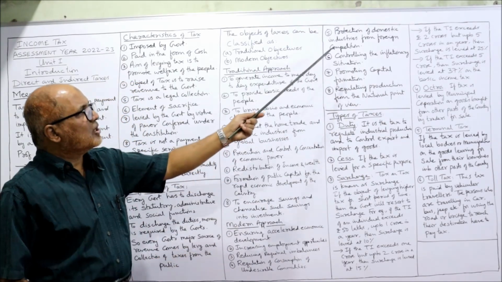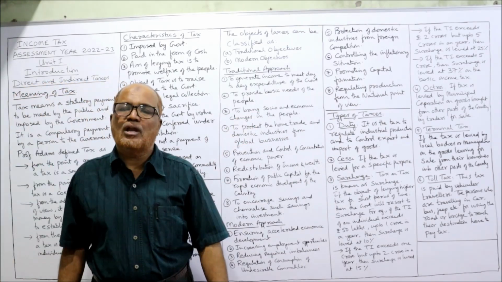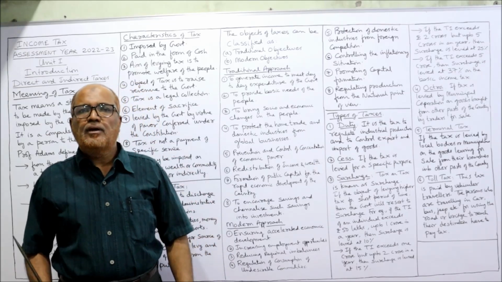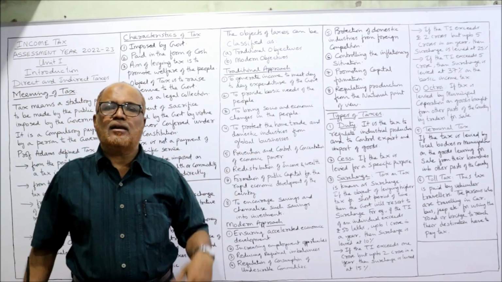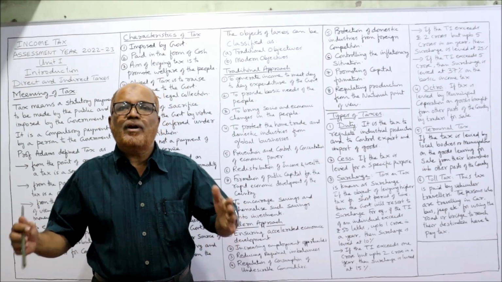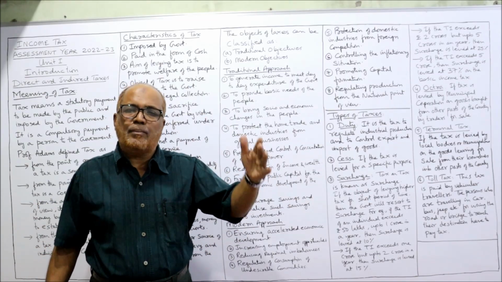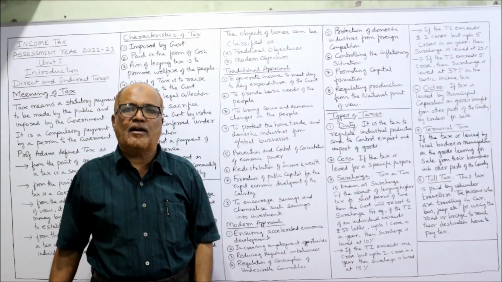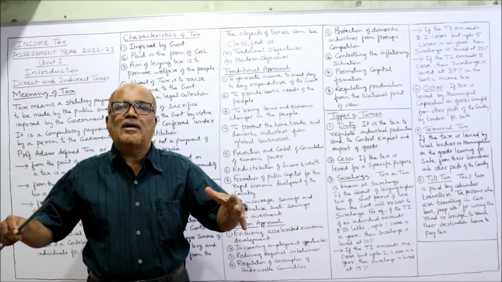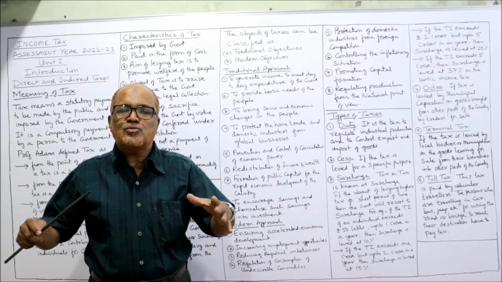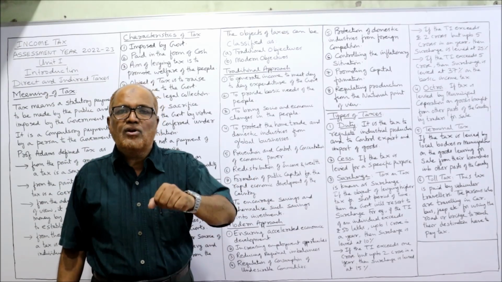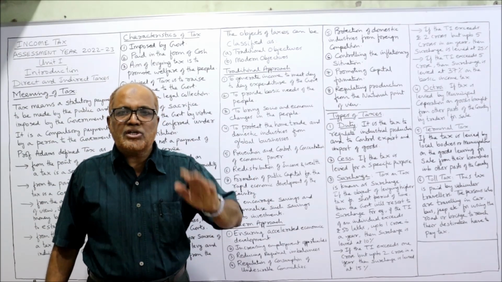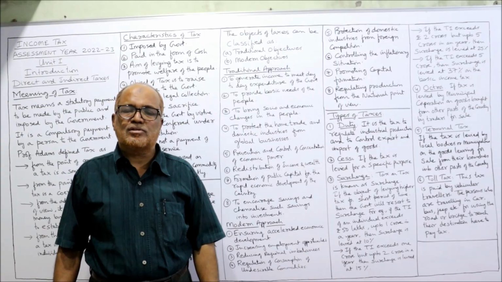Next one is protection of domestic industries from foreign competition. Nowadays, due to globalization, businesses are moving from one country to another country. There is free movement of capital, goods, labor, and finance from one country to another. In such a competitive world, it is the responsibility of the government to protect the home industries. Otherwise, foreign competitors will just throw away the domestic industries.